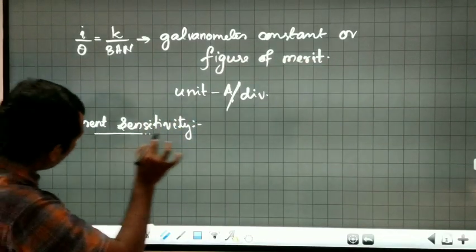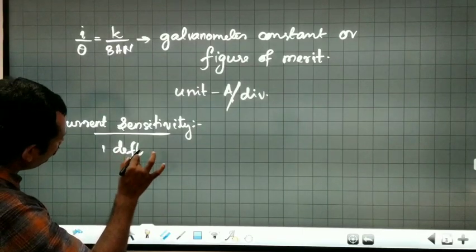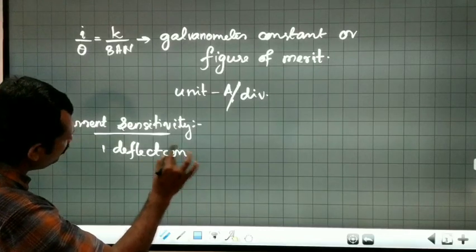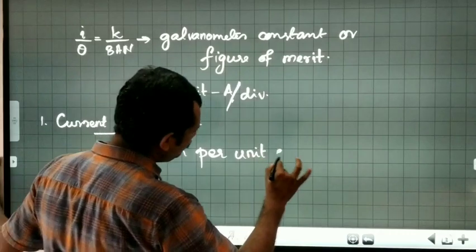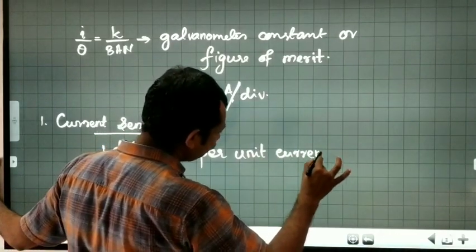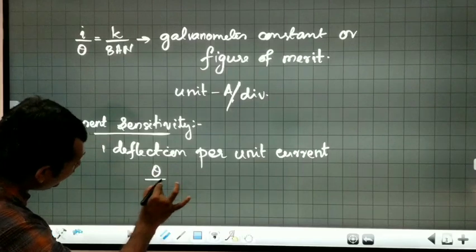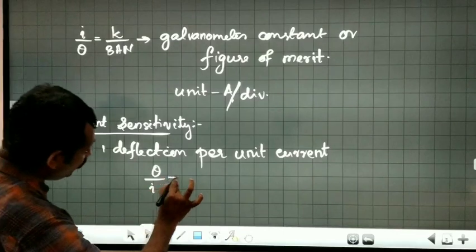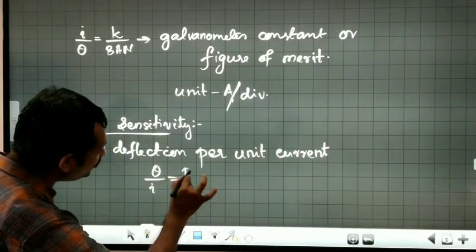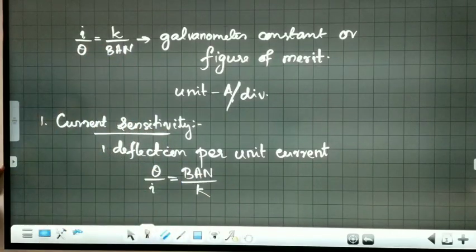The current sensitivity of a galvanometer is defined as the deflection per unit current, that is theta divided by I. Which means the answer will be equal to BAN divided by k. You can see from this one.